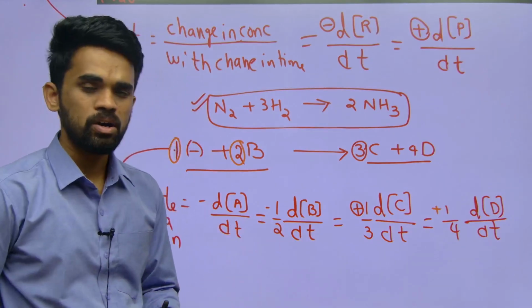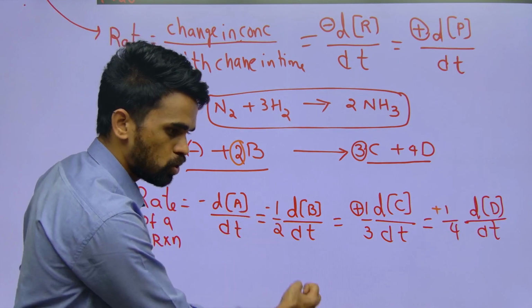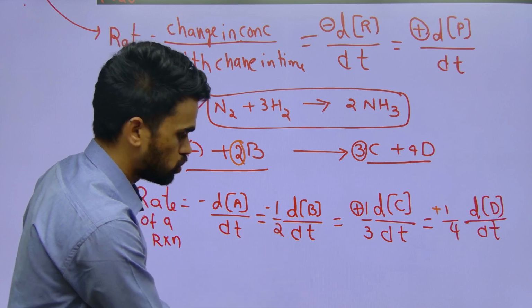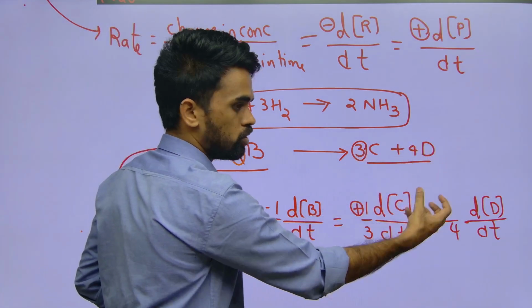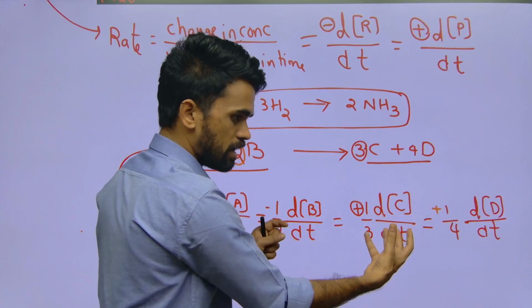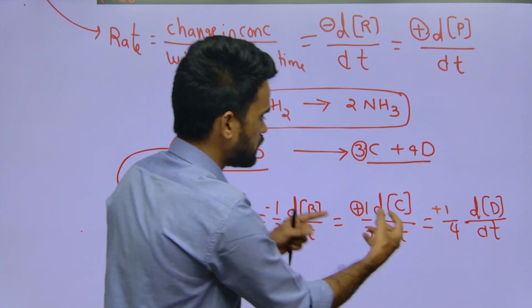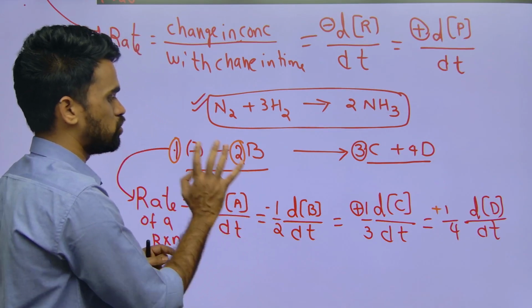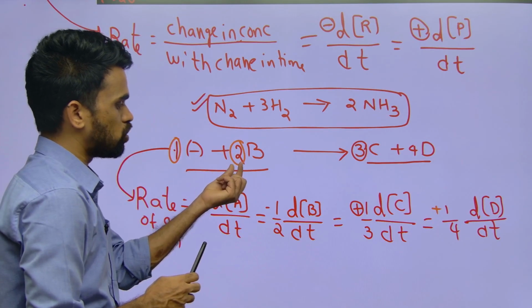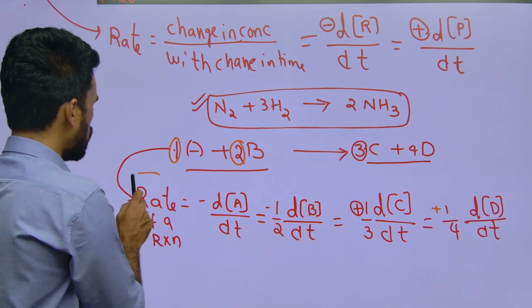Simple. In a reaction, whatever is deforming, that is, being consumed, whose concentration is decreasing, for that you write the minus symbol. Whatever's concentration is increasing, whatever is forming in a reaction, the thing that is forming, you write the positive symbol. The thing that is deforming or consumed, you write as negative symbol. If there is any stoichiometric coefficient, write that in the denominator like this. I hope it is clear.